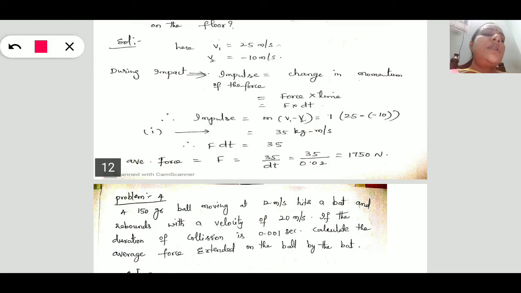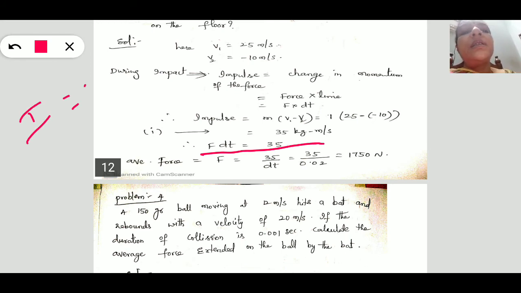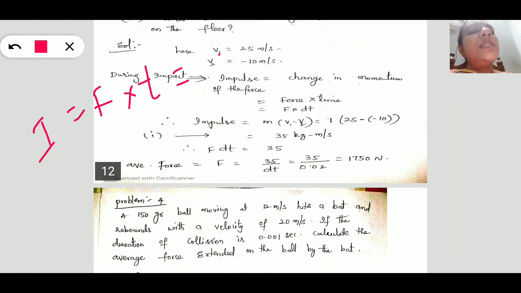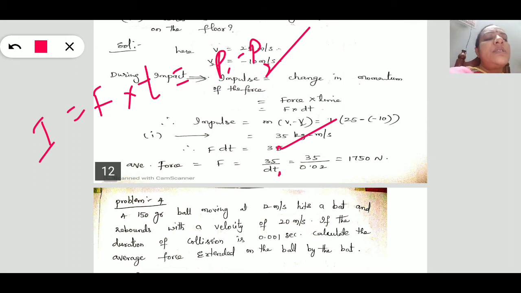So F dt is equal to 35, because impulse is equal to force into time, and that must be equal to the change in momentum, p1 minus p2. So average force is 35 by dt, which is 0.02, and substituting we get 1750 newtons.